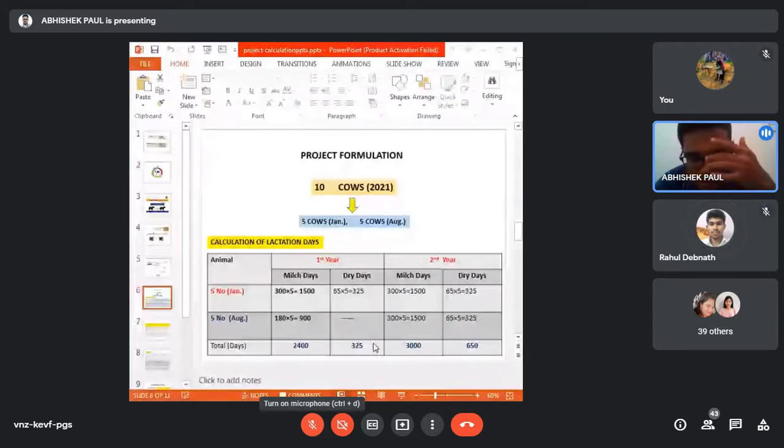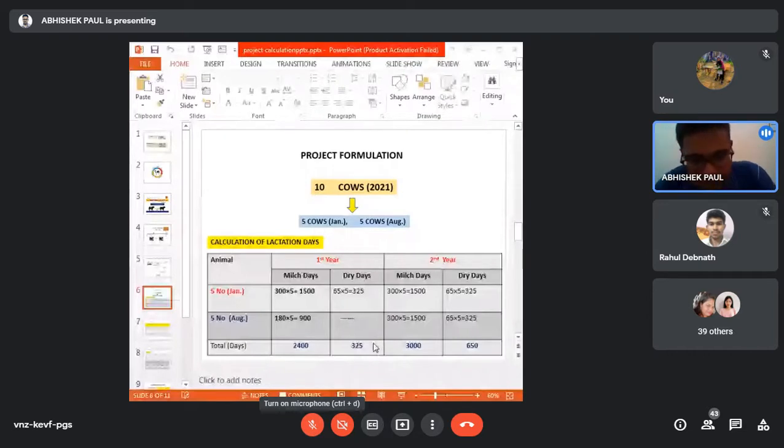That's why for the second batch there will be no dry days in the first year, but for the first batch there will be dry days. You just consider the standard lactation chart.